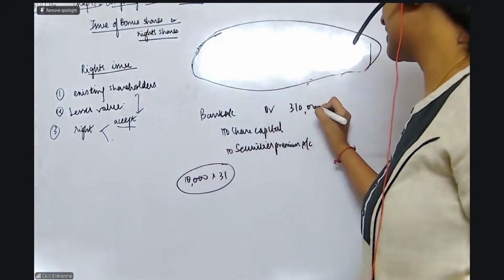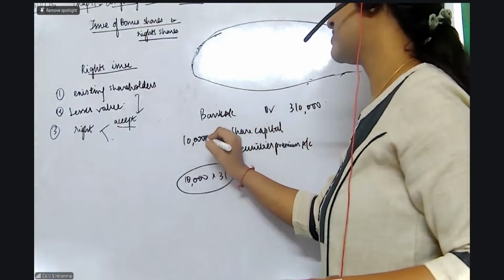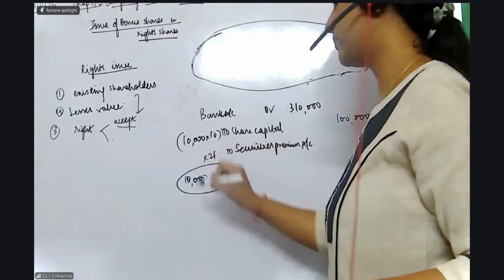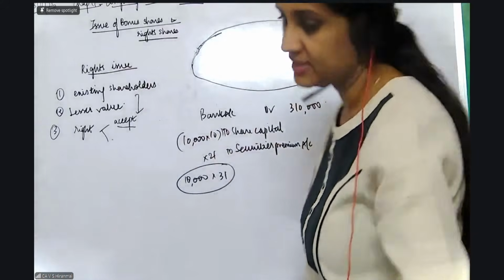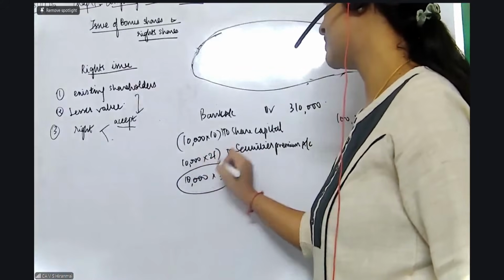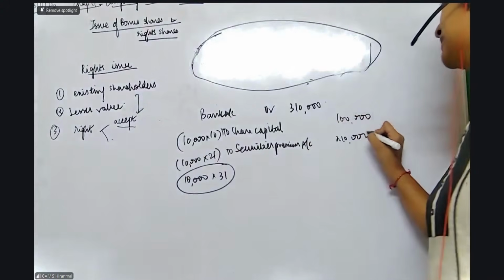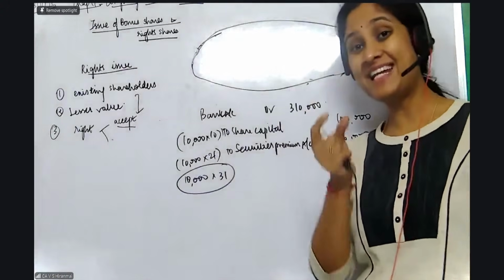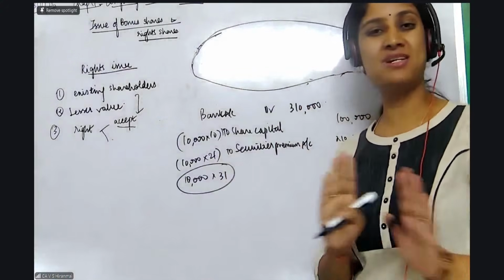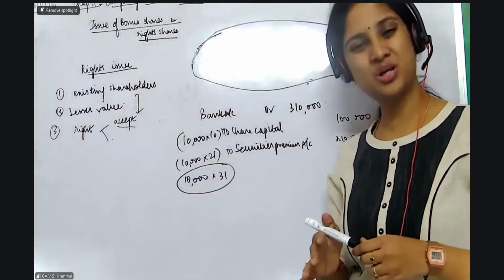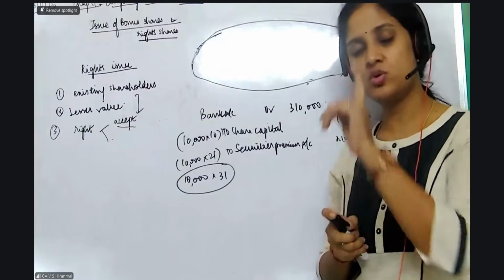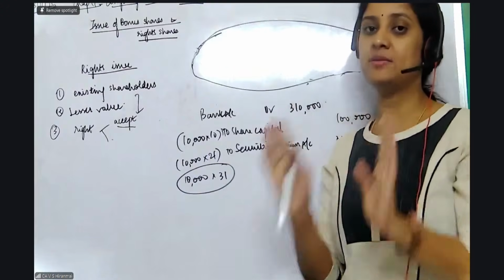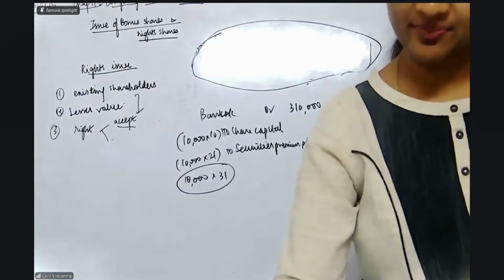You will receive 3 lakh and 10,000. But actually, what is the face value? Just 10 rupees, madam. So here it will be 1 lakh, and 21 rupees out of my 31 rupees, right? Yeah. 21 rupees is my premium. So this much I am getting. I should show it like this. This is one single entry. In these two examples, the issue price of rights is important. Market price, no problem, leave it, ignore it, it is only to confuse you. While you are passing the entries, only one entry will come, and check what the rights shares' issue price is that will be given. Is this clear to everybody?